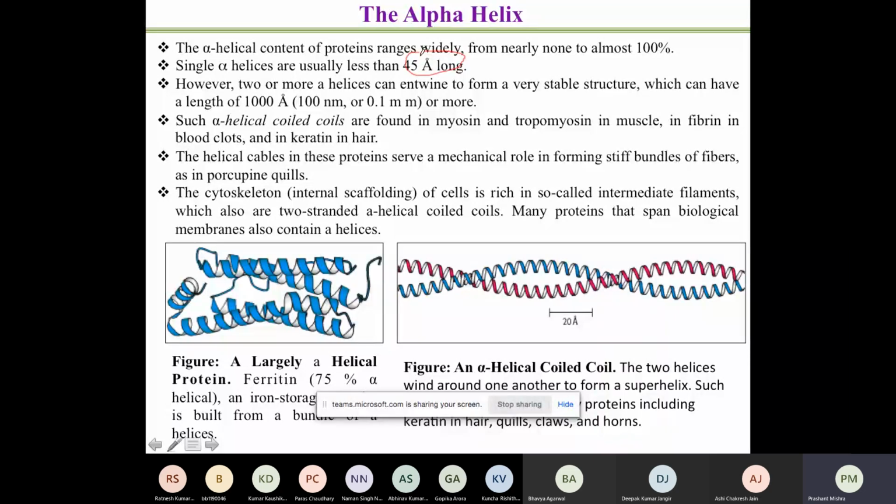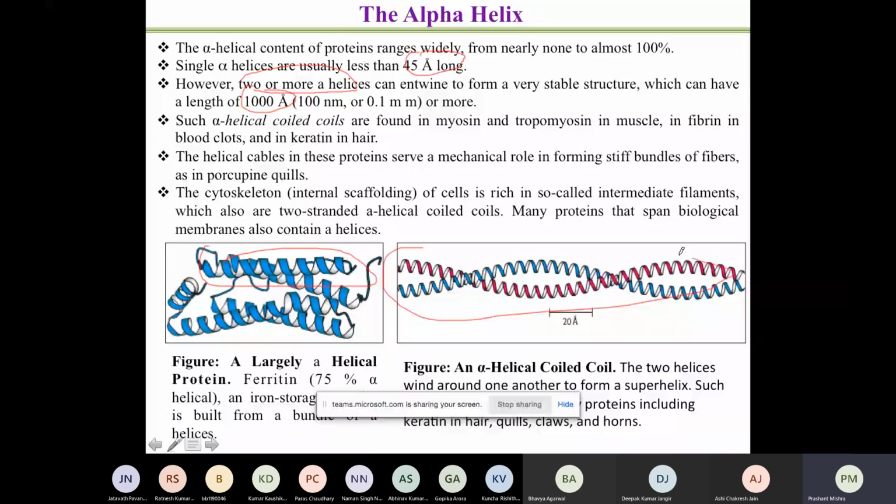Now the question is, do we have a protein which is just 4.5 nanometer long? The answer is no, because two or more helices can entwine, and by entwining they can make a very stable structure which can have a length around 1000 angstrom. So if I look at the chain, it could be around 1000 angstrom, around 100 nanometer.